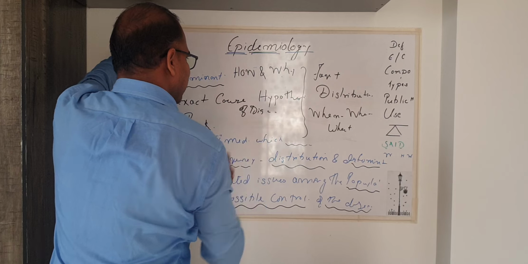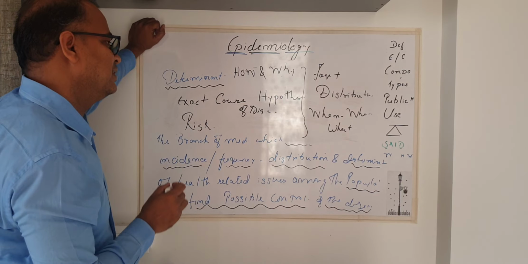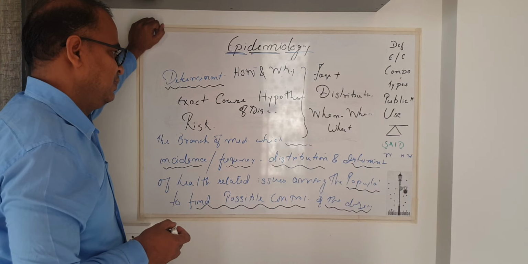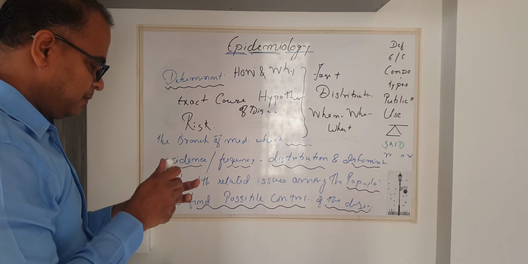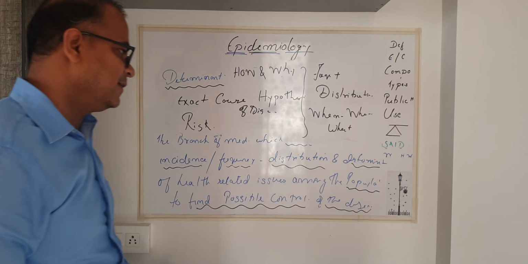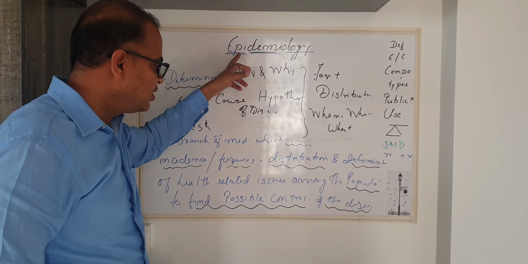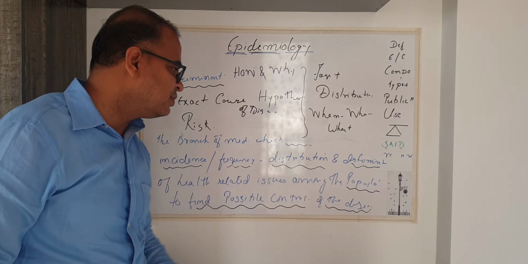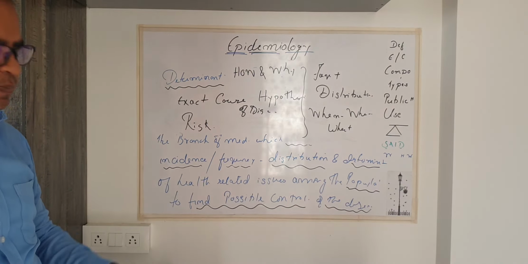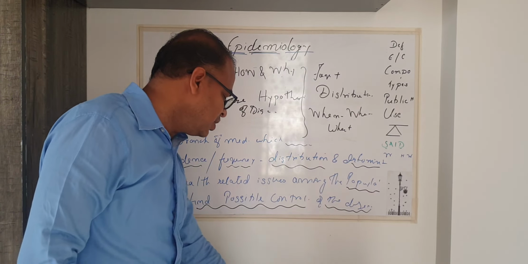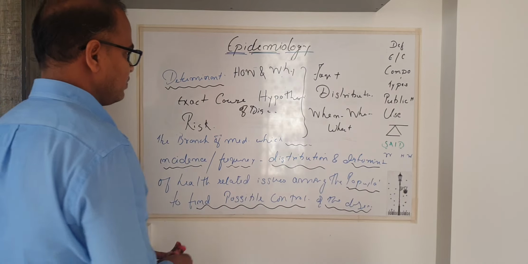Causative agent, exact, and how did the disease spread in the community. Now, after going through all this, frequency, distribution and determinant, the role of the epidemiologist is to find a possible control of the disease, to prevent it from further spreading into the population. Right?